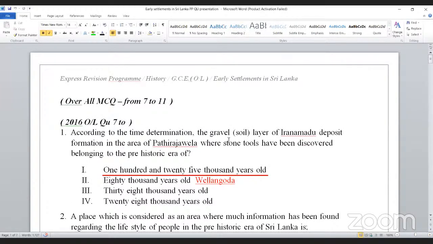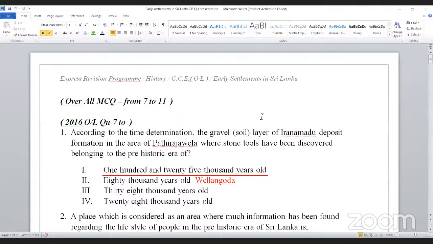According to the time determination, the gravel layer of the Iranamadu deposit formation in the area of Pattirajawela, where stone tools belonging to the prehistoric era have been discovered. In our short note, I have given Pattirajawela 125,000 years old, and 80,000 years old I have given Balangoda. Now see the place of that in the short note.